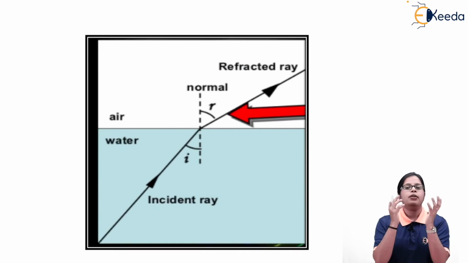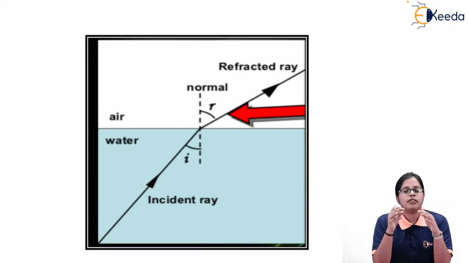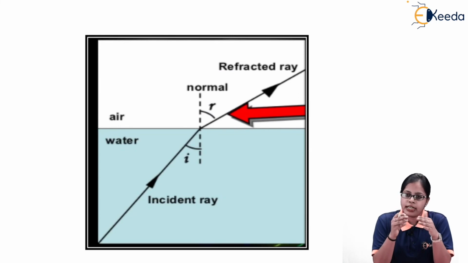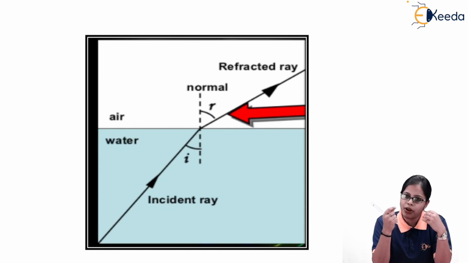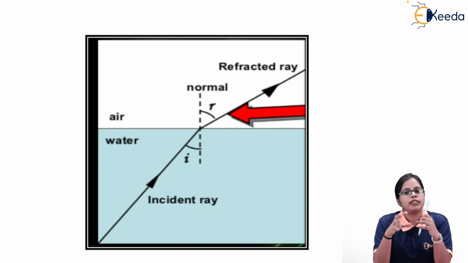Next is, whenever we say refracted ray, the rays of light are changing their direction depending on the change in medium. But mediums are of two types. You can have a denser medium and a rarer medium. Whether the ray is bending towards the normal or away from the normal is entirely dependent on whether the ray of light is moving from rarer to denser or denser to rarer. So, depending upon the rays of light moving from one medium to another, we can get the rays bending towards the normal or away from the normal.